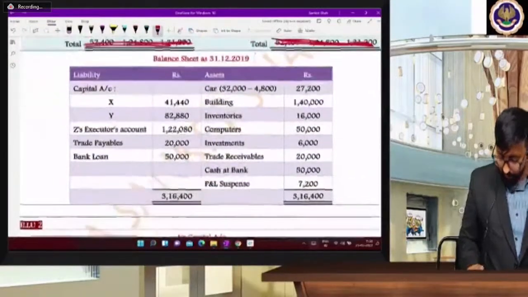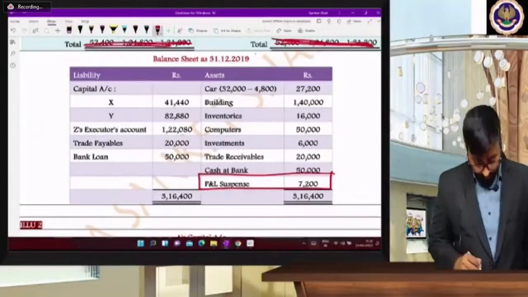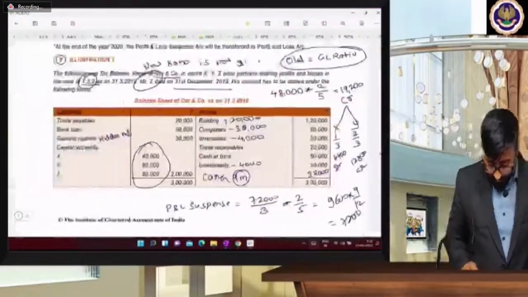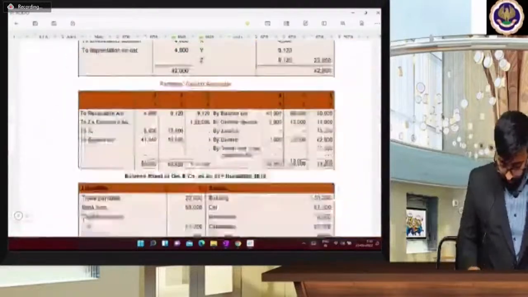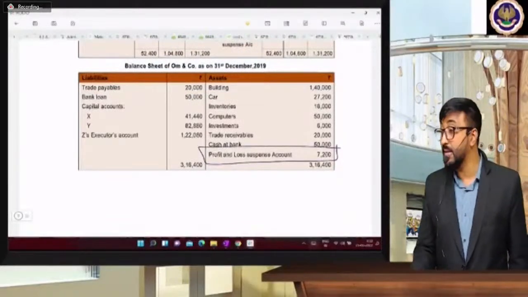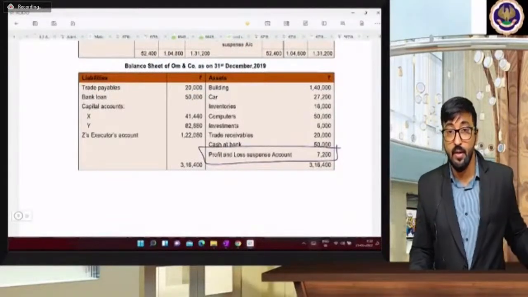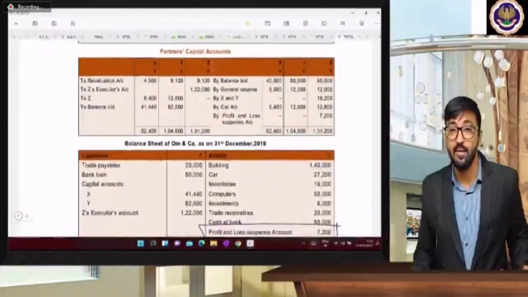And remaining figures are there, and P&L suspense you have to write on the asset side. So see if ICAI is getting the same answer or not. So prepare capital account and balance sheet. Yes, P&L suspense. Don't forget to write P&L suspense. Beta, it is very, very important. So other figures are at revalued amounts and you will get the partners' capital account.